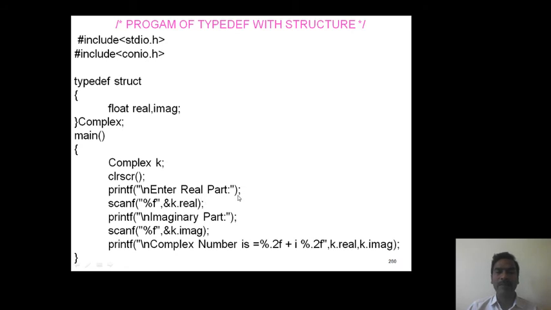Enter the real part and then enter the imaginary part. Finally we are printing the complex number. Complex number is %.2f plus i%.2f. Here the members are k.real and k.image. So this is the typedef keyword.